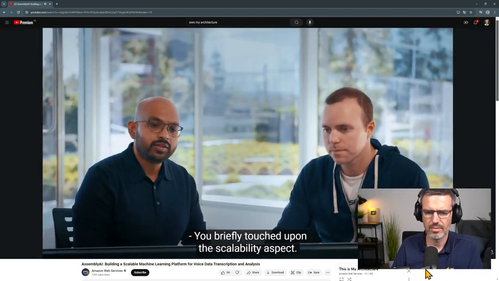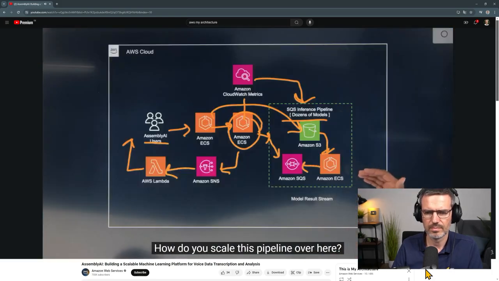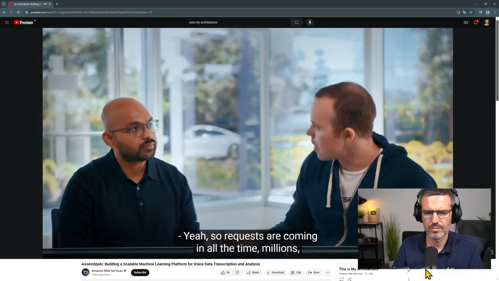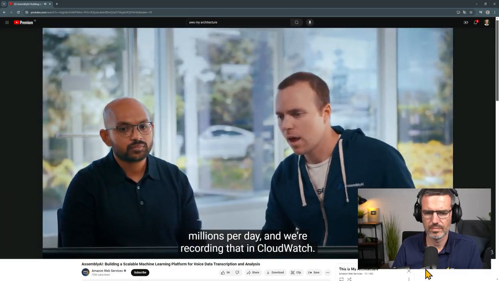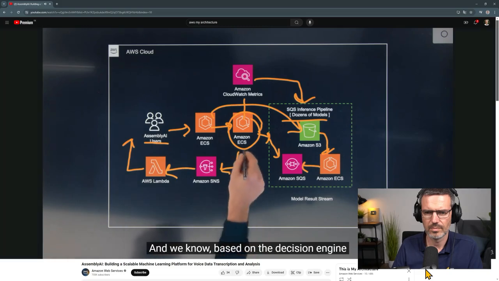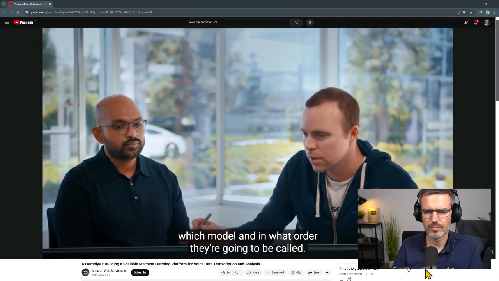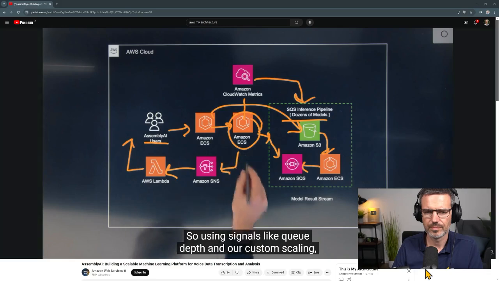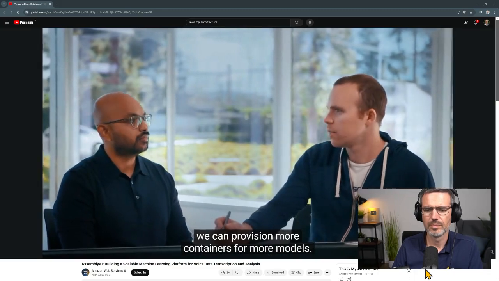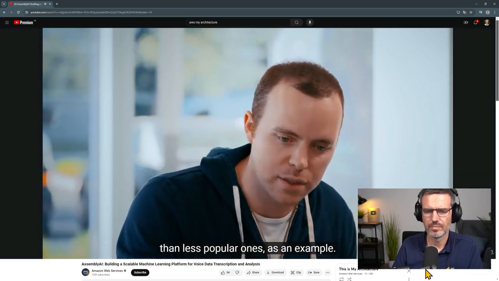You briefly touched upon the scalability aspect. Tell us a little bit about when those requests come in. How do you scale this pipeline over here? Yeah, so requests are coming in all the time, millions per day, and we're recording that in CloudWatch. And we know, based on the decision engine inside our orchestrator, which model and in what order they're going to be called. So using signals like queue depth and our custom scaling, we can provision more containers for more models. Popular models are going to be scaling up and down more quickly than less popular ones, as an example.